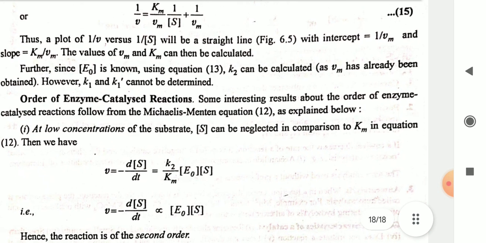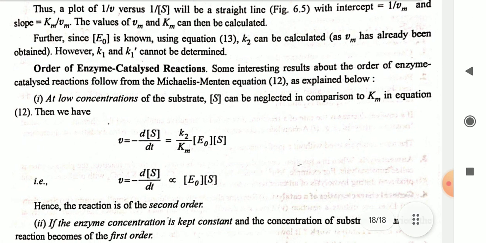Order of enzyme catalyzed reaction. Some interesting results about the order of enzyme catalyzed reaction follow from the Michaelis-Menten equation 12, as explained below. First, at low concentration of the substrate, S can be neglected in comparison to Km in equation 12. As we have V is equal to minus dS by dt is equal to K2 by Km into E naught into S, or V is equal to minus dS by dt directly proportional to E naught into S, and hence the reaction is of second order.